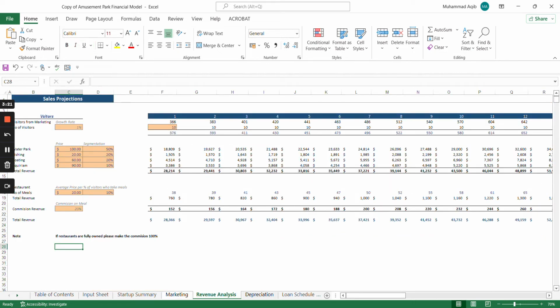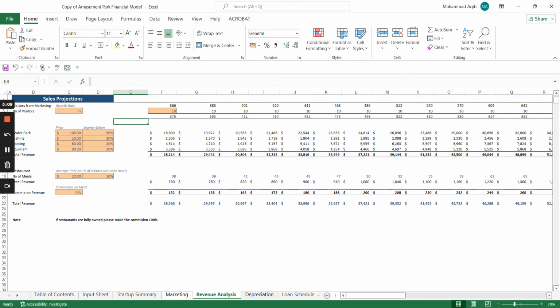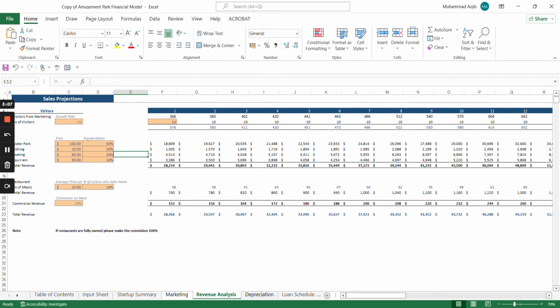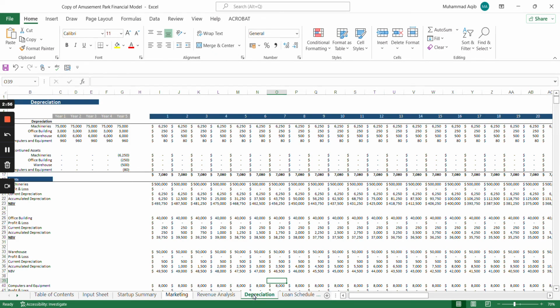Moving on to the revenue analysis, this includes the number of visitors from the marketing as well as the number of visitors organically. This will lead to revenue for the amusement park. Furthermore, the revenue can be maximized if the most customers visit the water park instead of going for other activities.